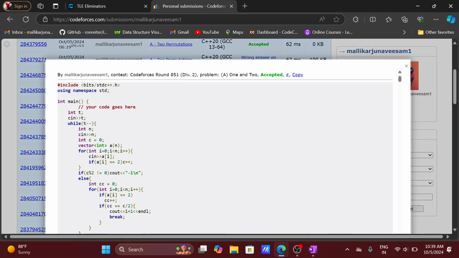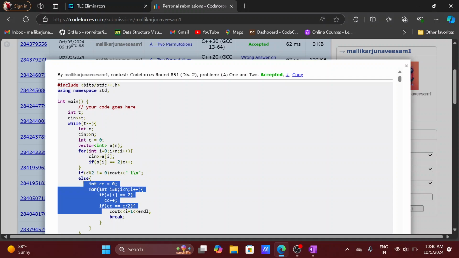Okay, so we have an array, and what I'm saying is we have to find the number of twos present, because one won't have any effect on the product's result. If the number of twos is odd, then we won't be able to achieve the kth position, so we have to return -1.